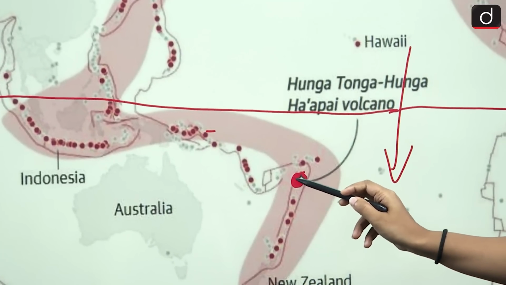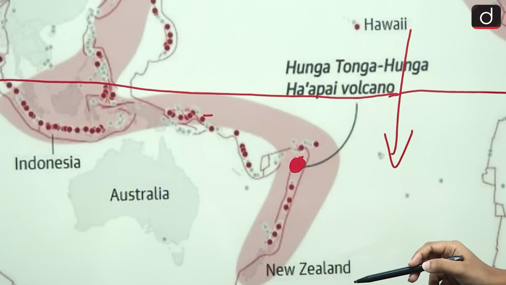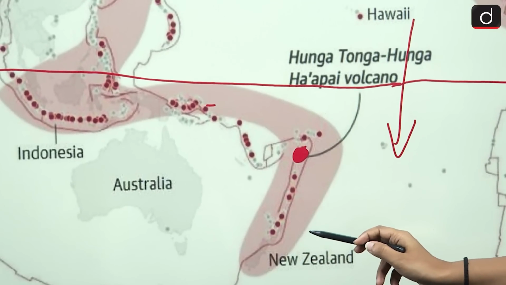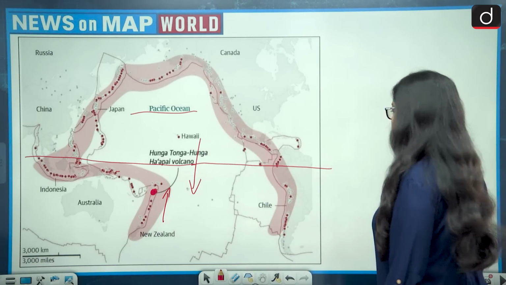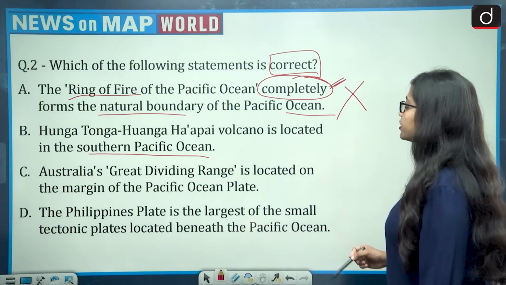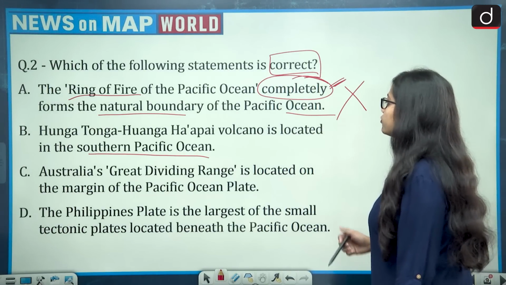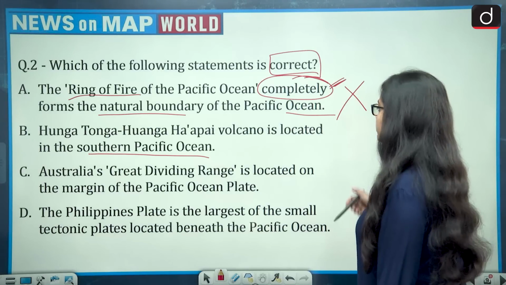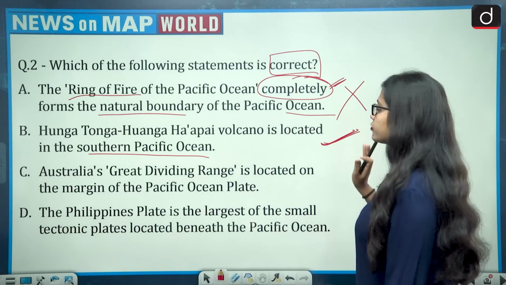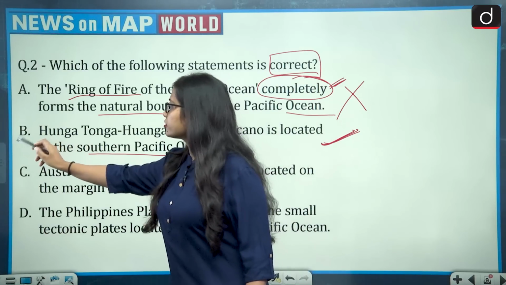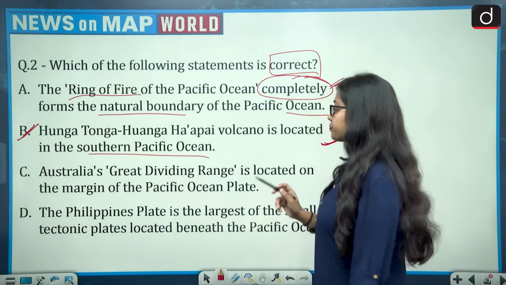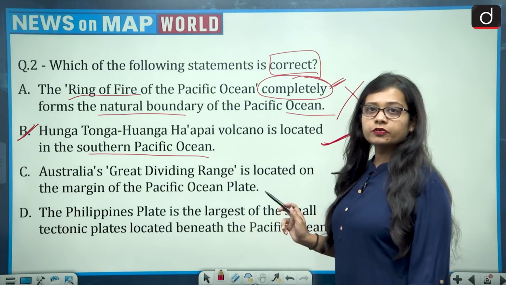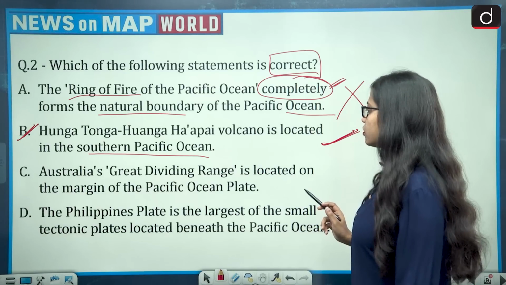So the Hunga Hapai island is in the South Pacific Ocean, and it lies to the north of New Zealand. So the second statement is correct here, that Hunga Tonga Hunga Hapai volcano is located in the southern Pacific Ocean. Now we have got to the right answer, and the right answer of this question is option B, that it lies in the southern Pacific Ocean. Now let's see the other two options also.